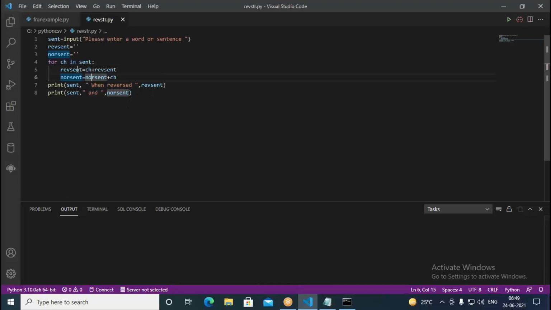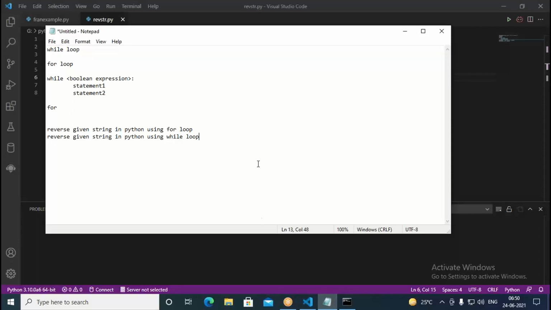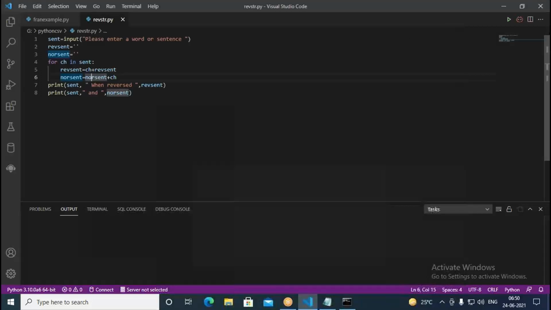Whenever you go with the reverse one, initially it is S, but when you take the next character, we actually get AS. But here it is SA only. Then in the third iteration, the character is N. Suppose the input is swan; I was getting a little confused here. So assume what I entered is swan. When we go with swan, rev sent is empty and nor sent is also empty, both. But when you go with for CH in sent, rev sent equal to CH plus rev sent.